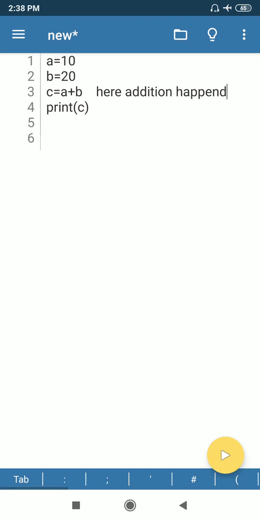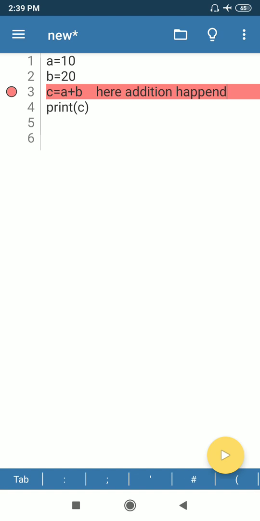So it means during writing a program we can't write any additional information or anything which is not part of the syntax. So how can we write any kind of description line? Suppose you want to write here addition happened, how can you write it? Here comments will help you. Yes student, it is today's topic, comments in Python programming.